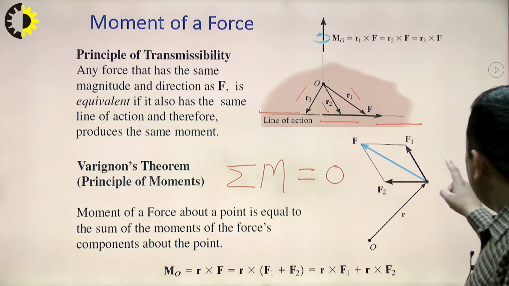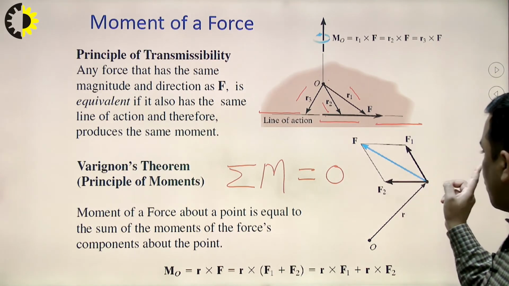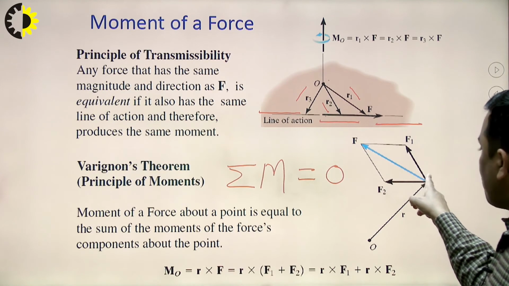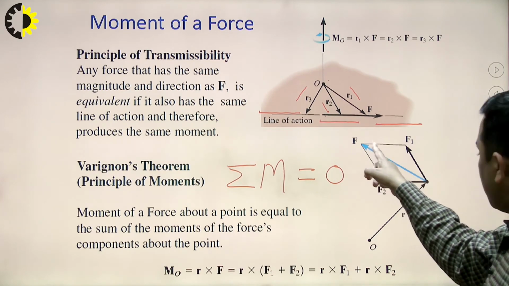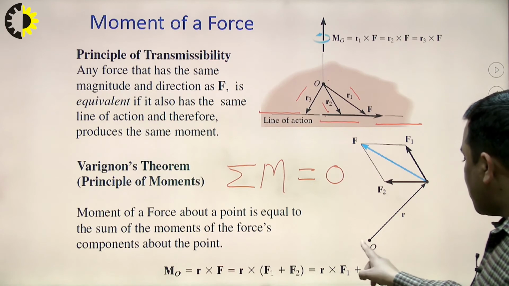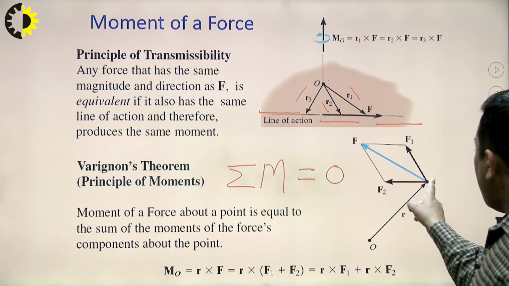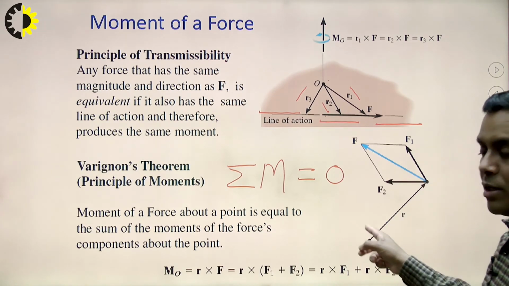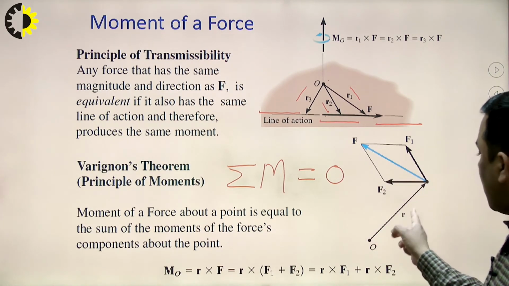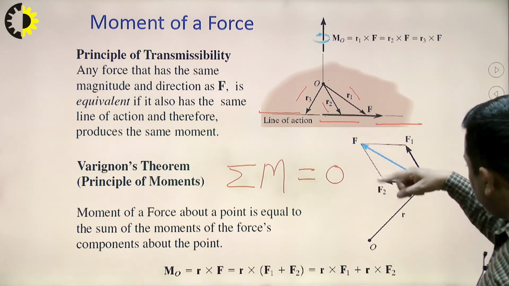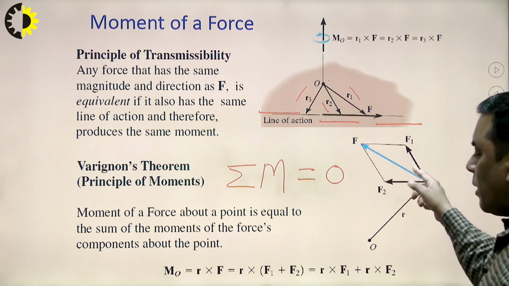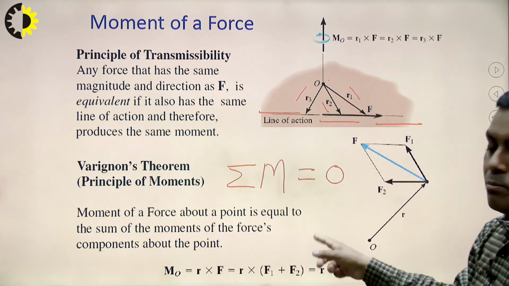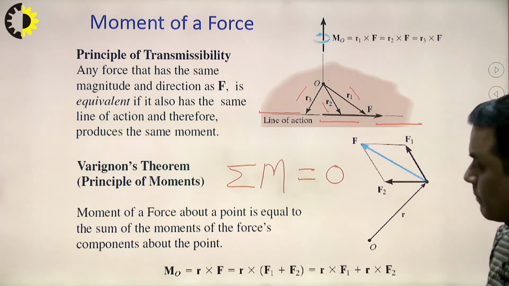So, here we can take F1 and F2 as the two forces and F as the resultant. Okay. The parallelogram law is followed, so F is the resultant represented by the diagonal. If I have to take the moment about point O, then I can write F into R, which is the rotational tendency or the moment about O because of F. It must be equal to F1 into R plus F2 into R. So, obviously it will be. This is what Varignon's principle or Varignon's theorem is.